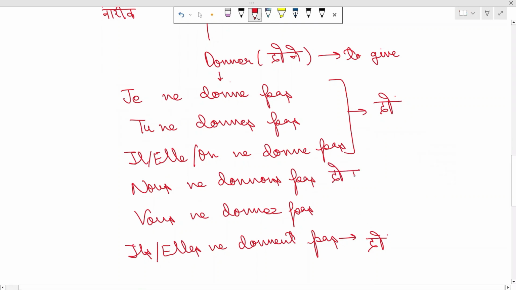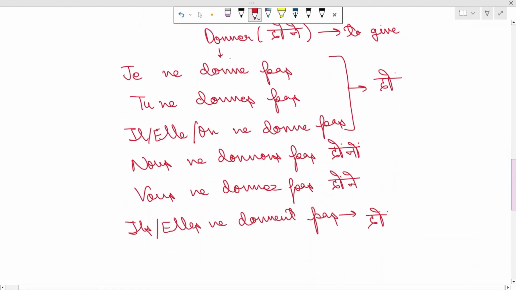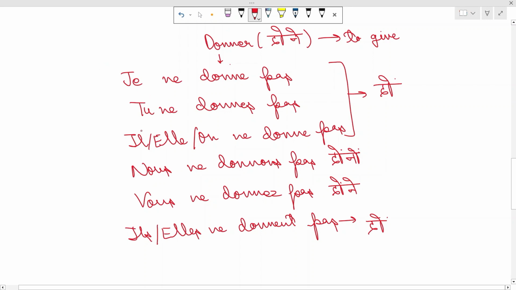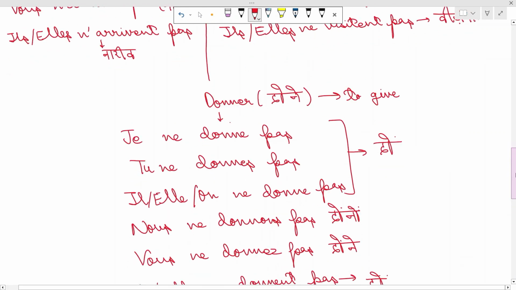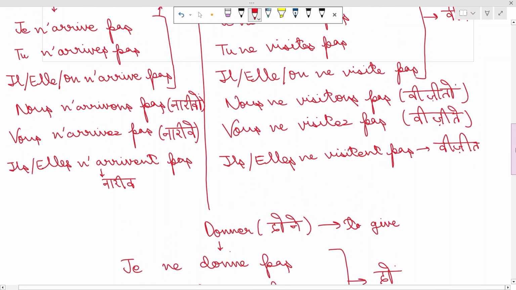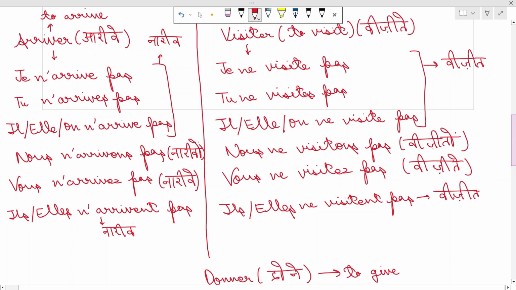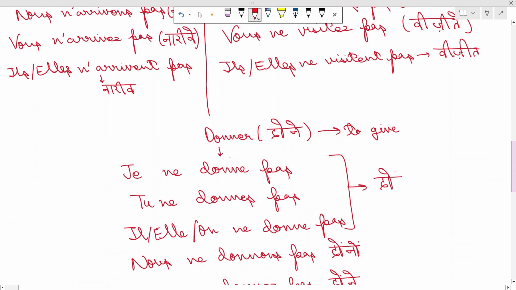This is pronounced as donne, and this is pronounced as donne. This means I don't give, you don't give, you are not giving, he or she does not give, we don't give. Again, nous ne donnons pas means we do not give, you do not give, and then they don't give. These are the forms of conjugations with the verbs arriver, visiter, and donner.